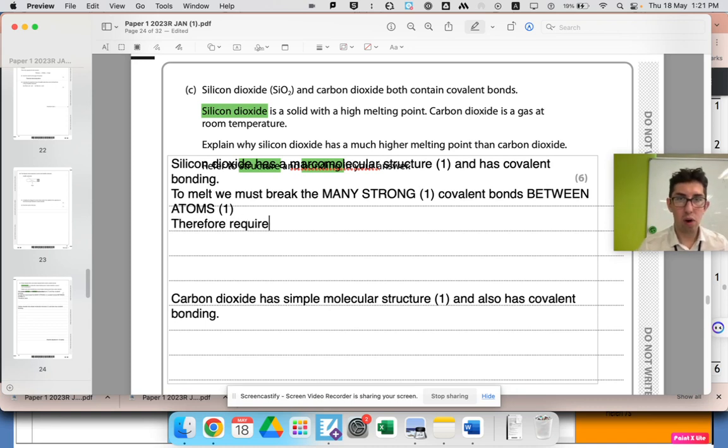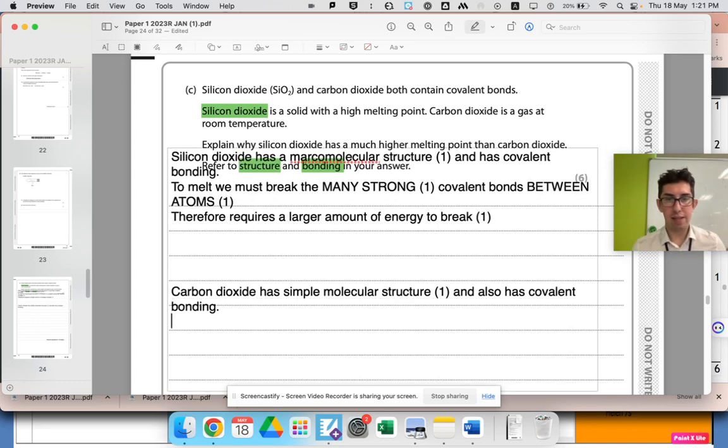Therefore, requires a larger, let's be comparative, because we're asked to explain, higher, larger, therefore requires a larger amount of energy to break. Yeah, there will definitely be a mark for energy.